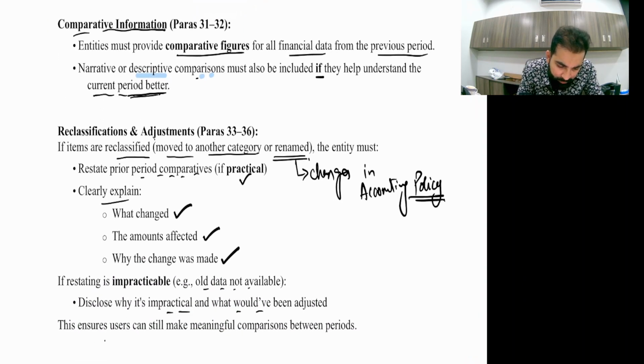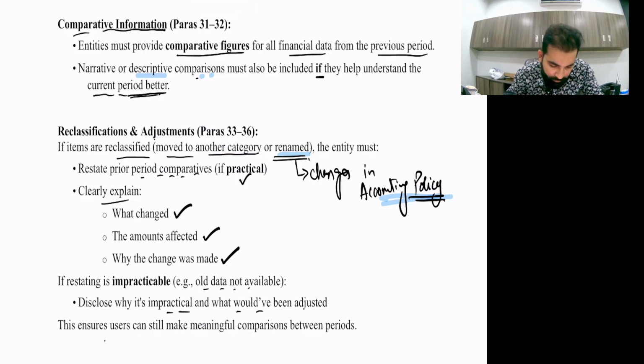Reclassification and adjustments. If items are reclassified, moved to another category, or renamed. For example, listen: previously you were on the revaluation model, now you shifted to the cost model, or previously you were on the cost model, now you shifted to the revaluation model. In such a case, this is basically a change in accounting policy, and we all know changes in accounting policy must be applied retrospectively.